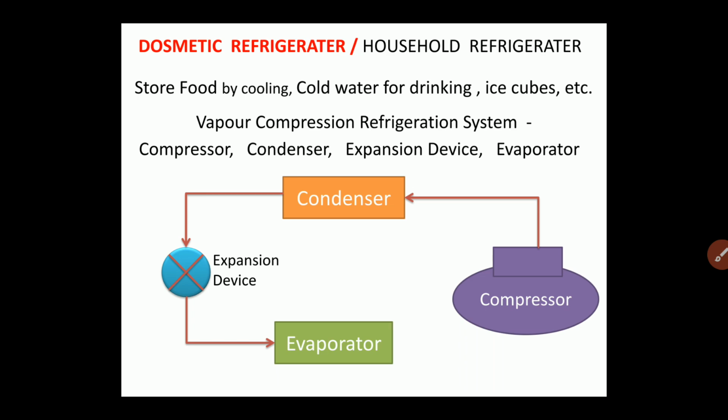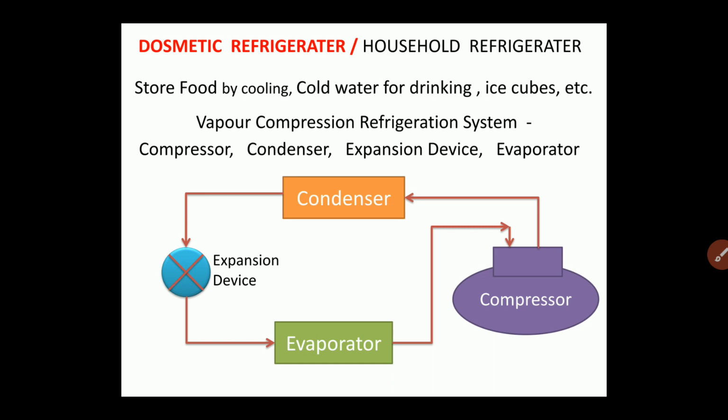In this way we obtain cooling in the evaporator with the help of the vapor compression refrigeration system. Now from the evaporator the refrigerant returns back to the compressor, and the cycle keeps repeating.